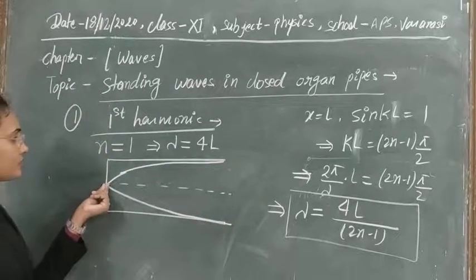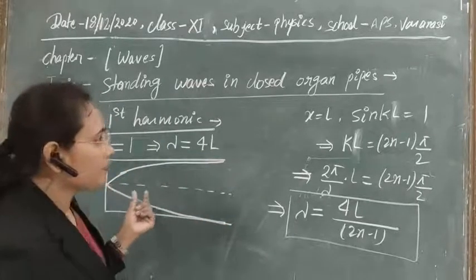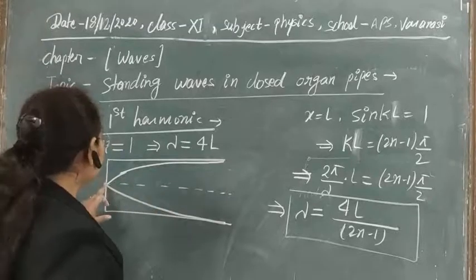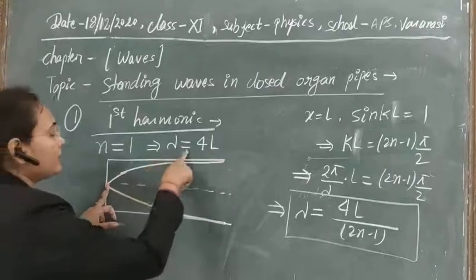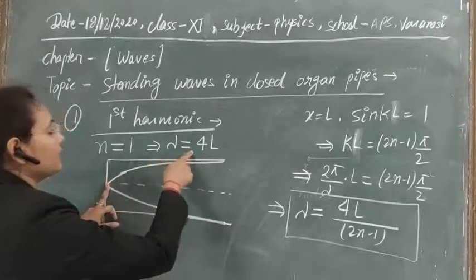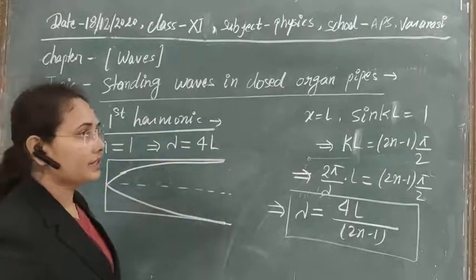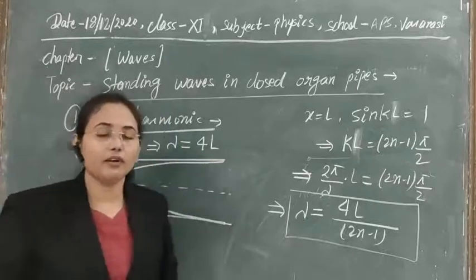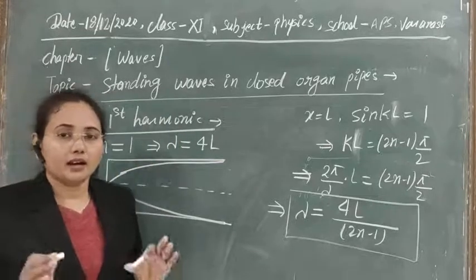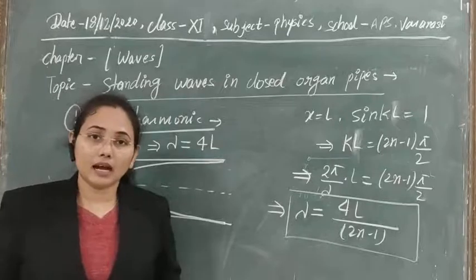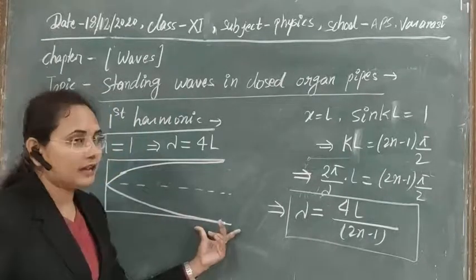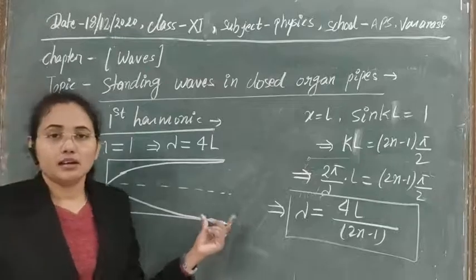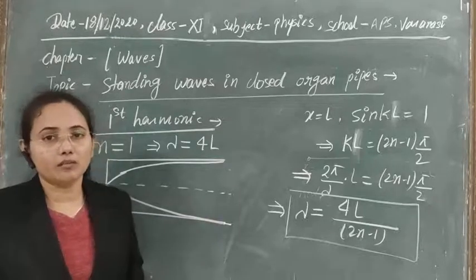At x equal to 0, we are getting a node here, and a complete wave cycle will be obtained after 4L distance. Then a half cycle will be after 2L distance, obviously, and this distance is L. So at L distance, we will only get 1/4 of the cycle.